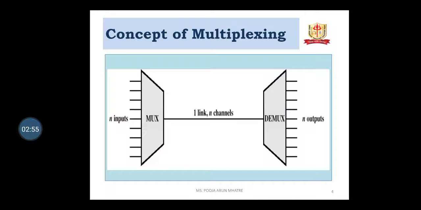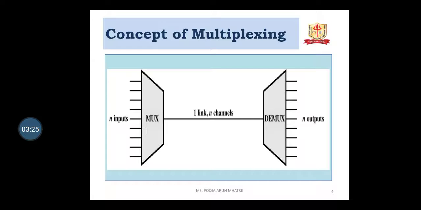Here the diagram shows the concept of multiplexing. The hardware device is a mux, that is multiplexer. The multiplexer has a number of input signals, processes them, and a combined output is given. That means the multiplexer collects a number of inputs and produces a single output.